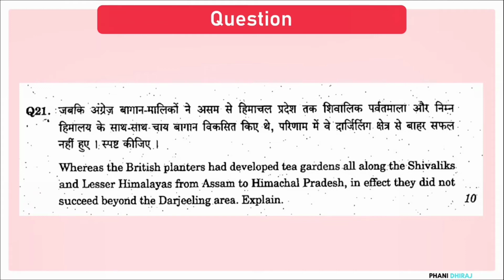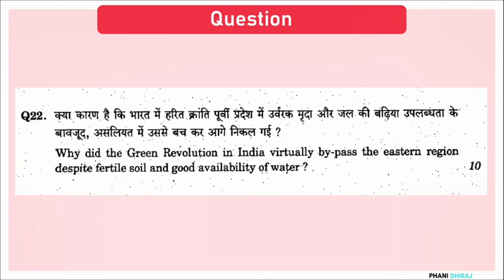The second thing they are asking is why don't we see tea gardens extend beyond the Darjeeling area and confined within the Darjeeling area, that is, in a sense, why they did not progress further. Not only that, they are asking what is the reason for this specific phenomenon and what was the role that British planters played in this regard. That is what they are asking in this question. Now moving on to question number 22.